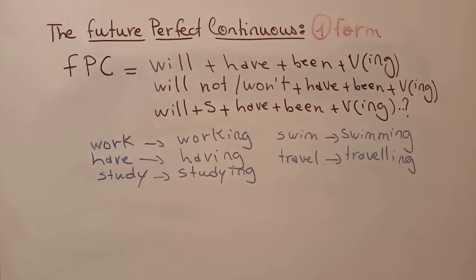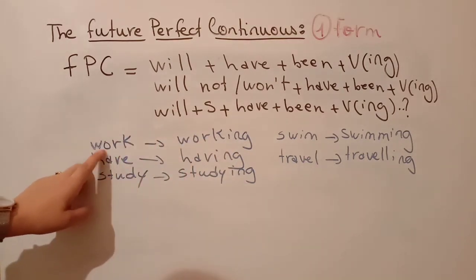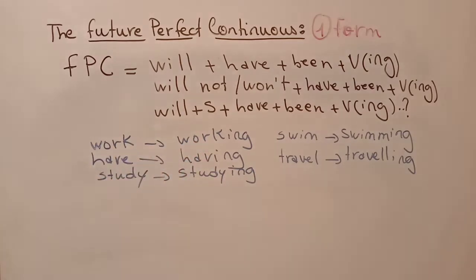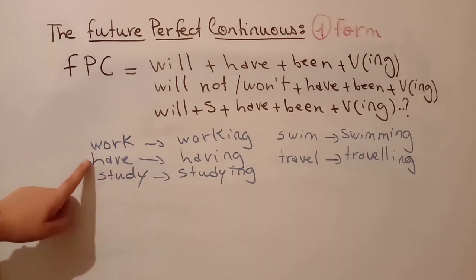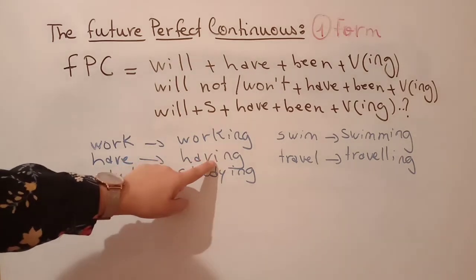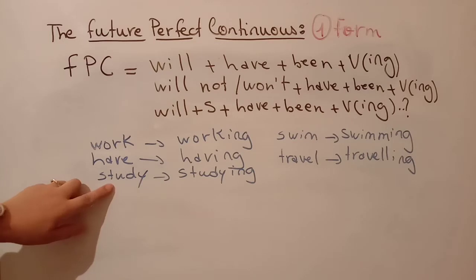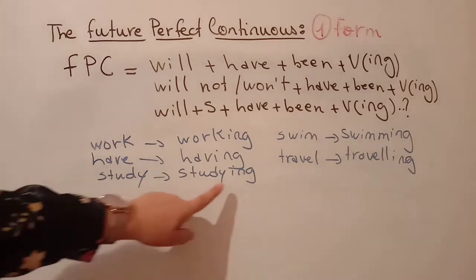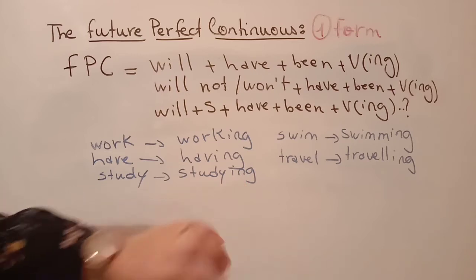Dear friends, you have to be careful with verb ing. In general, you take the base verb and you add ing form, no problem. For example, work, working. But for some verbs, there are some rules that you have to apply. For example, verbs ending with a vowel E, like have. You delete the vowel of the root and you add ing form. Have, having; take, taking. For verbs ending with Y, there's no problem. You add ing form. You don't delete the Y. You just add ing form.